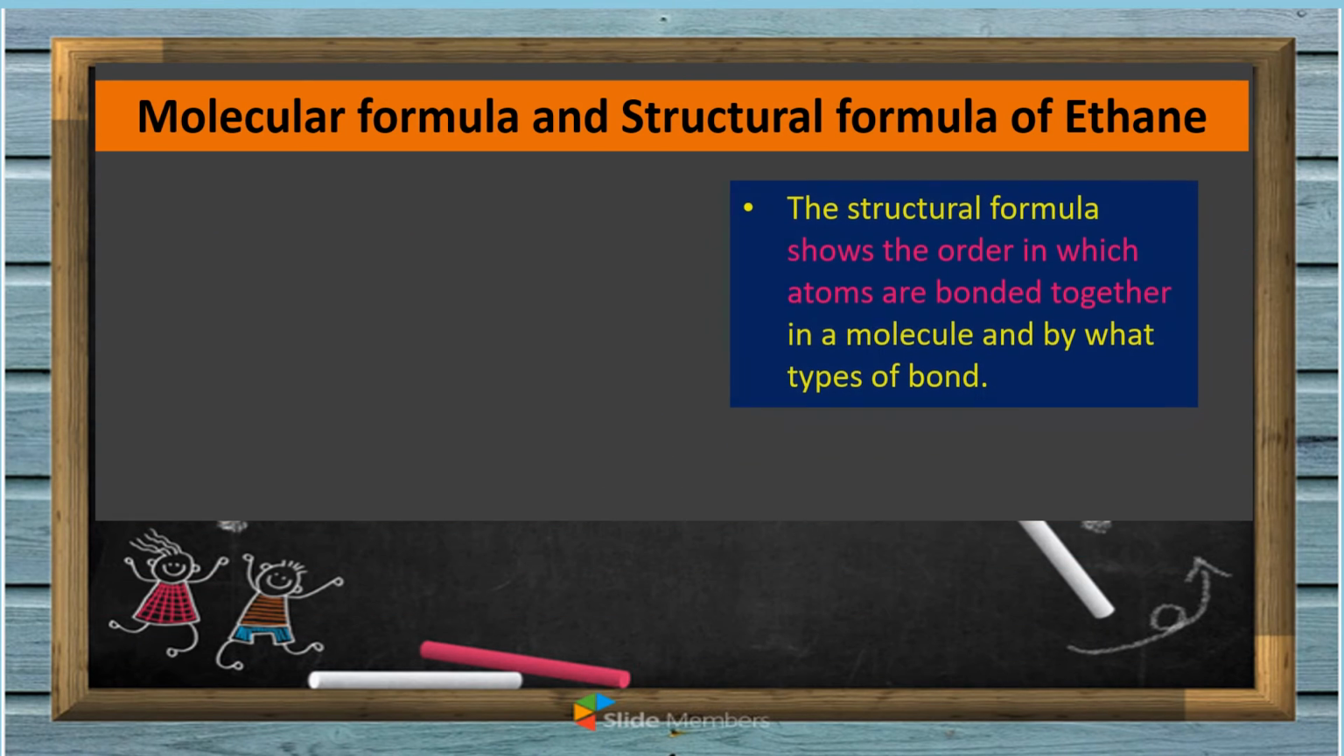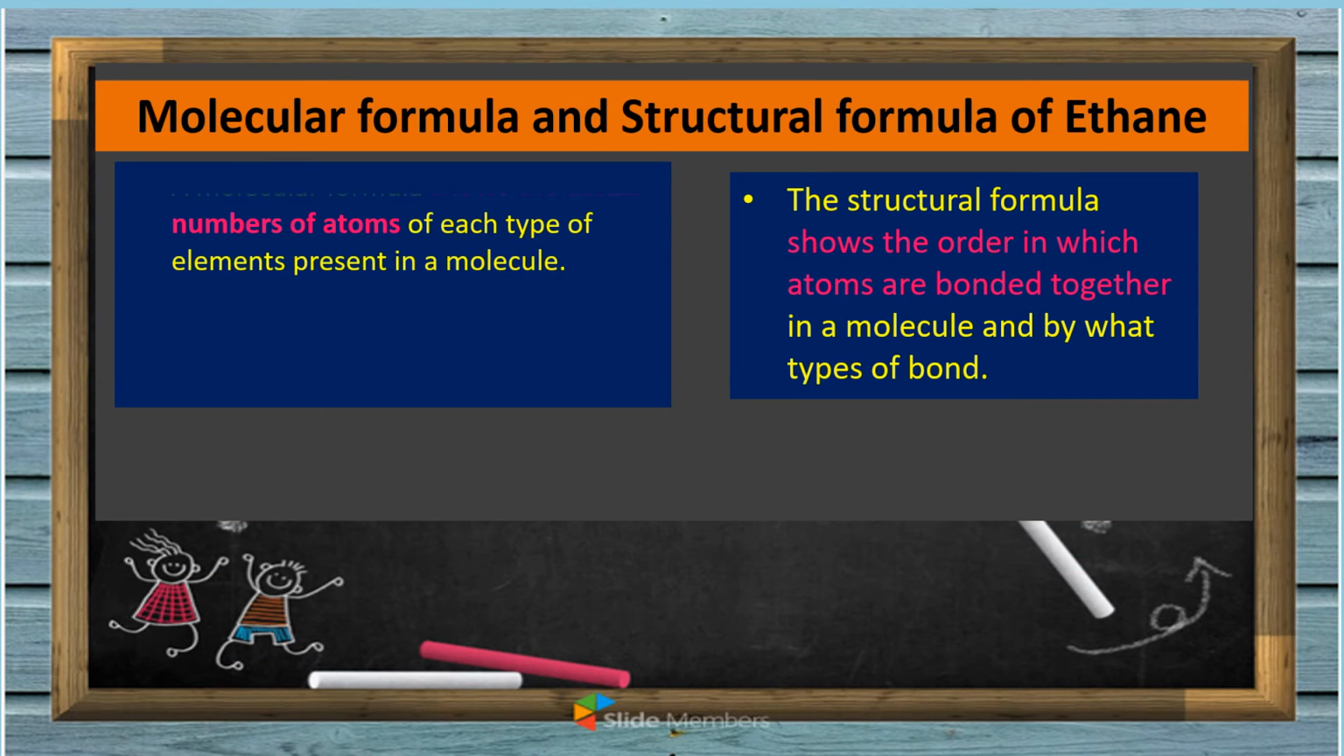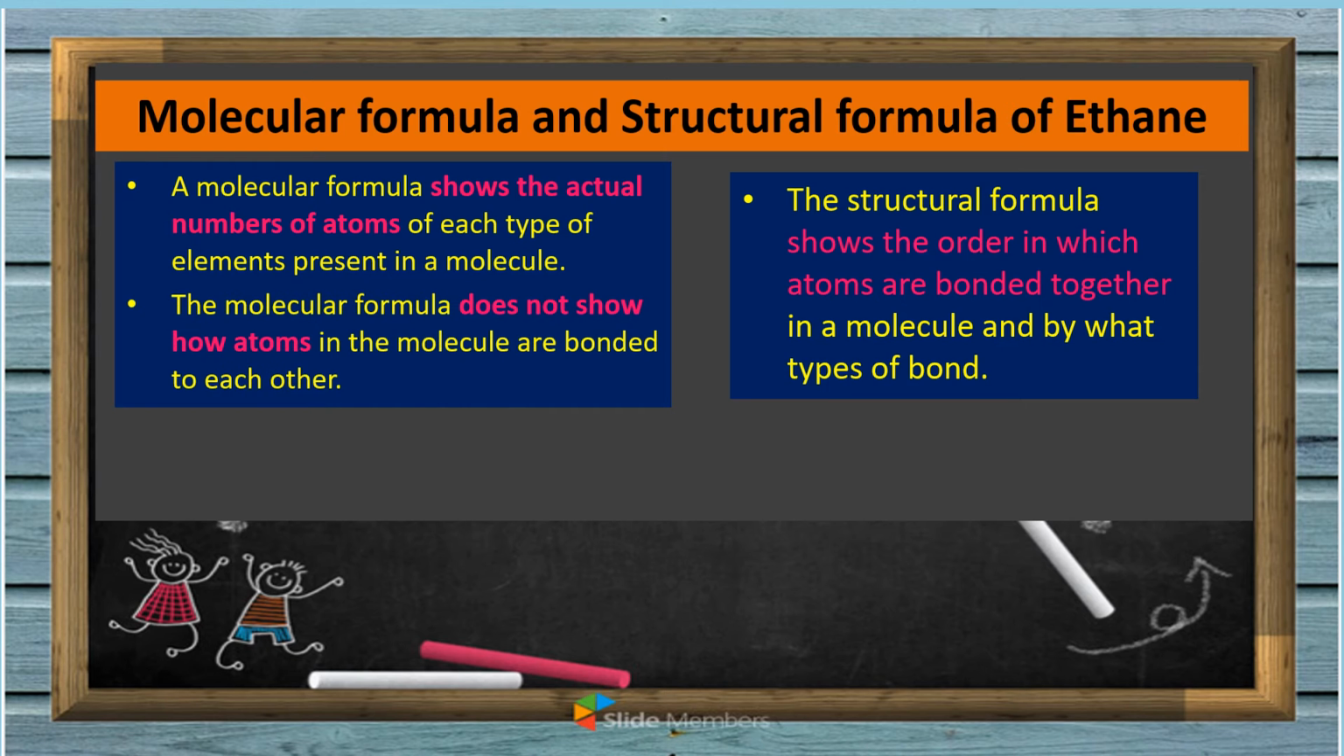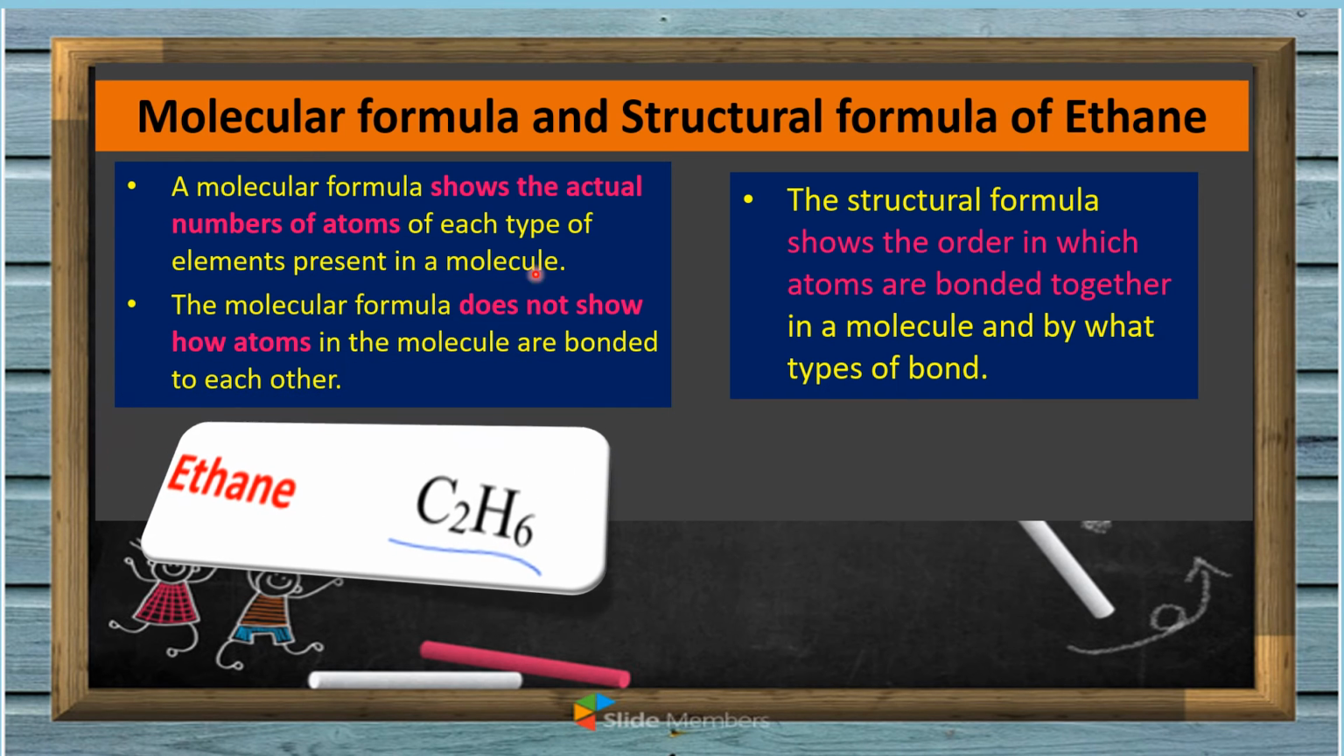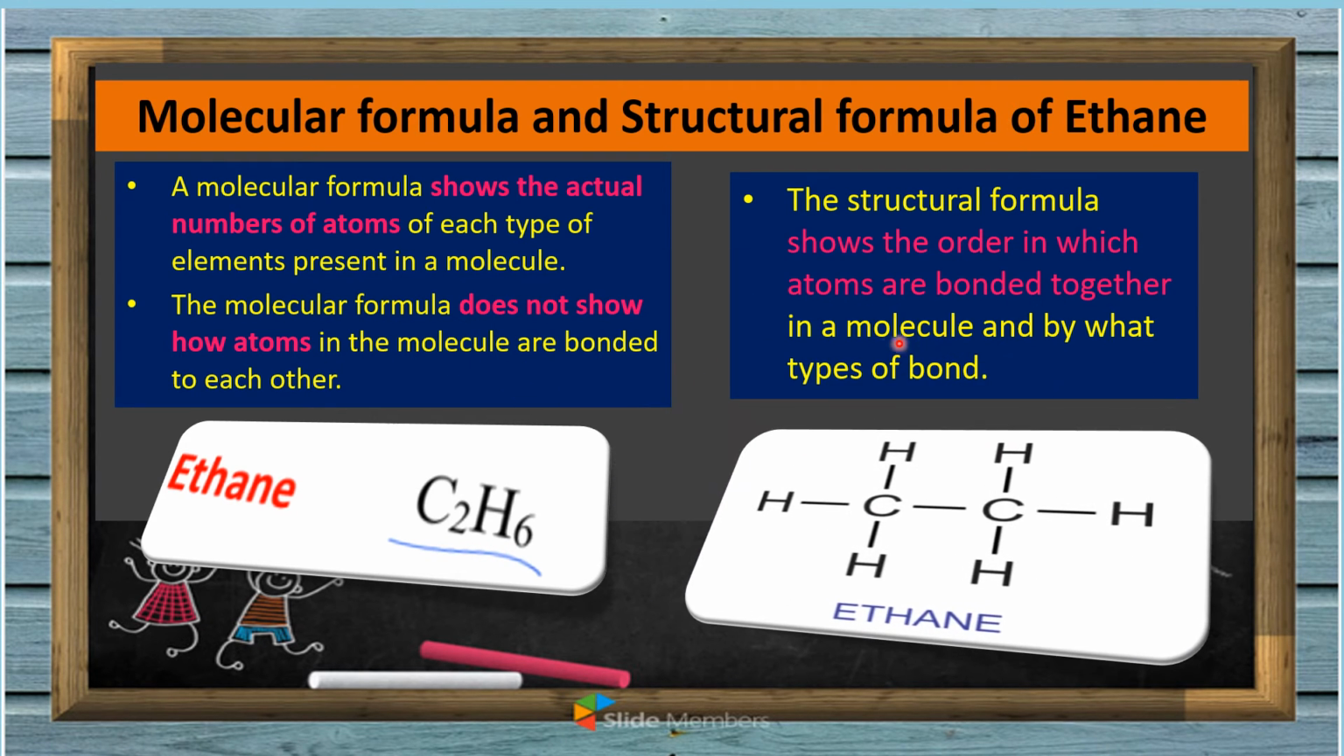Okay, so what is the difference between molecular and structural formula? When we say molecular, it shows the actual number of atoms, C2H6. Structural shows the order in which atoms are bonded together. Okay, like this.